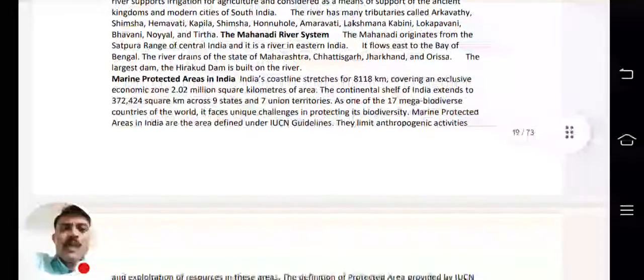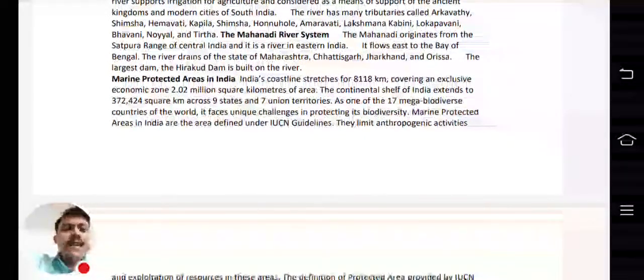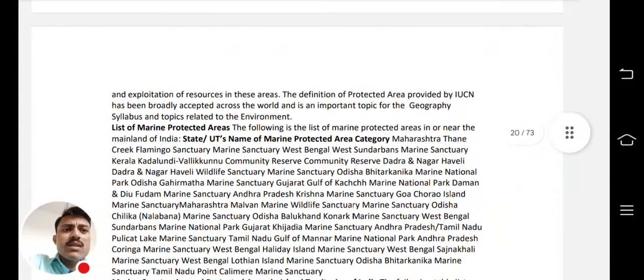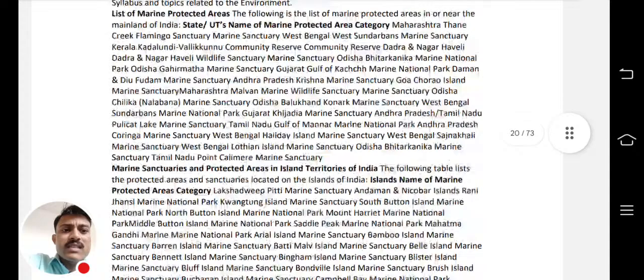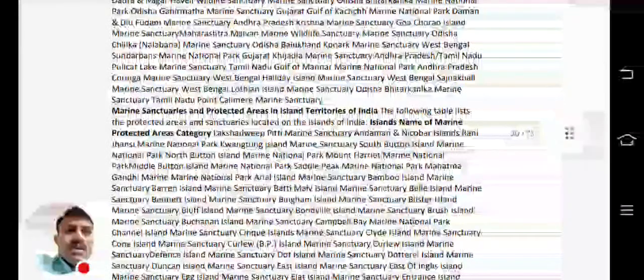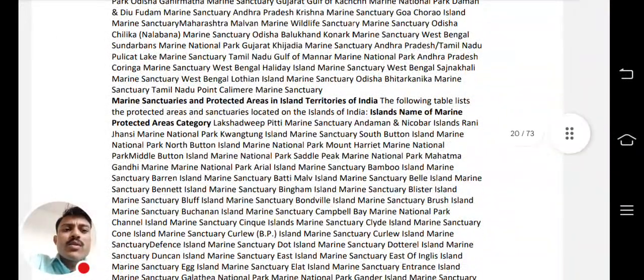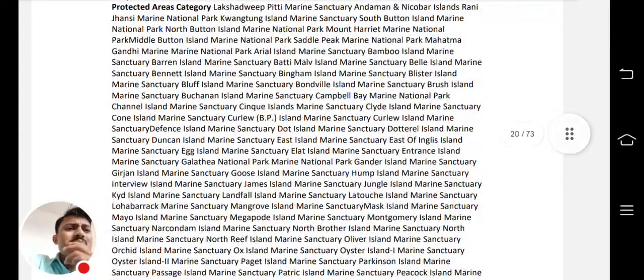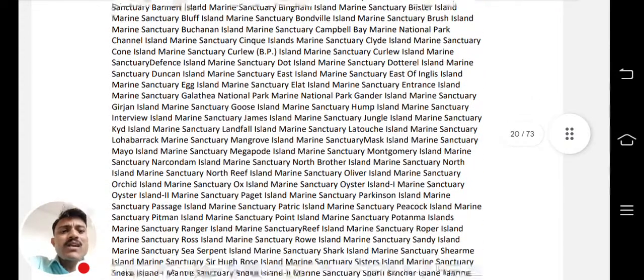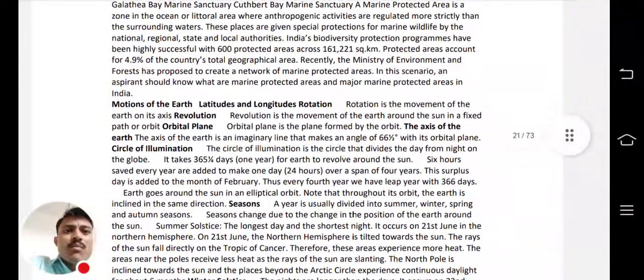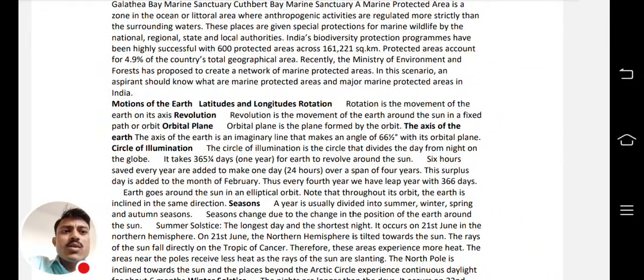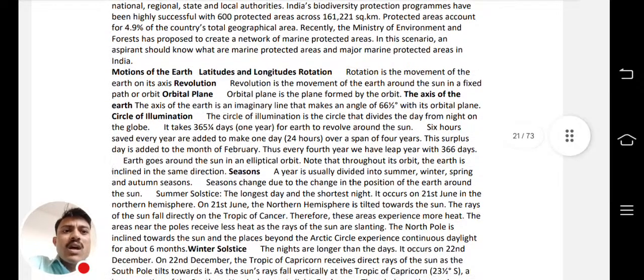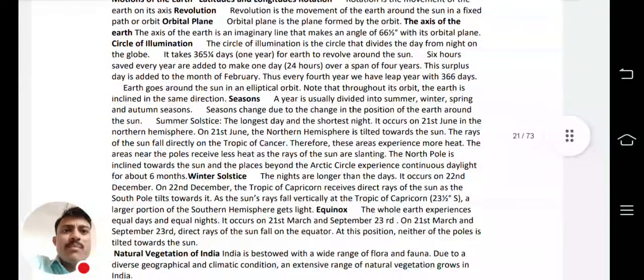Okay, now the marine protected areas in India. Which are the marine protected areas, the list of marine protected areas, the islands and names of marine protected areas. Marine protected areas are nothing but areas which are protected, like biosphere reserves and national parks. Then the motions of the earth, like latitude and longitude, rotation, revolution, why the seasons happen, like that.